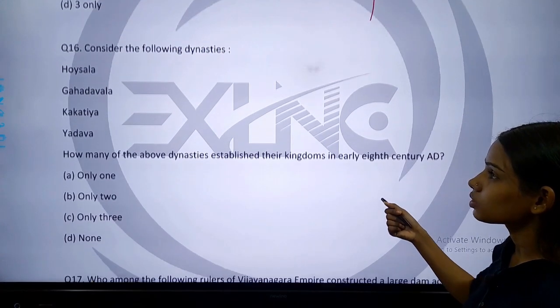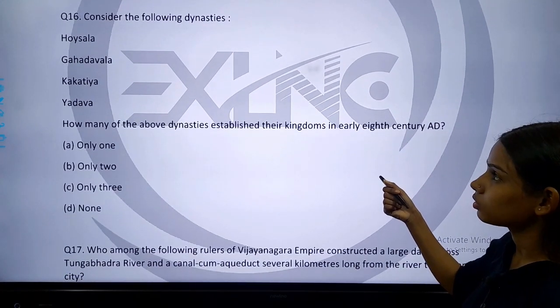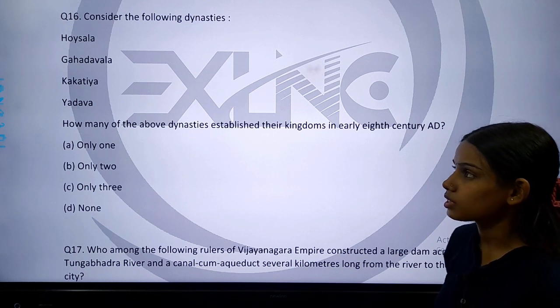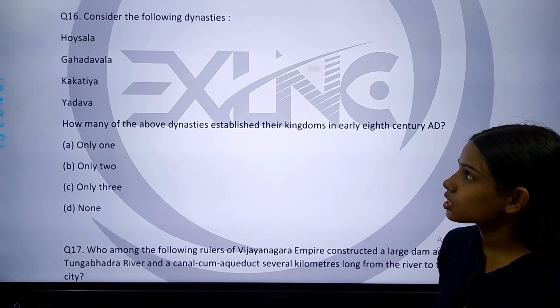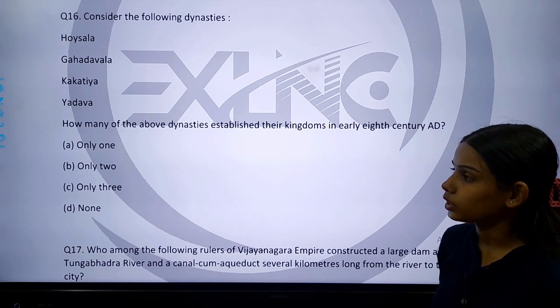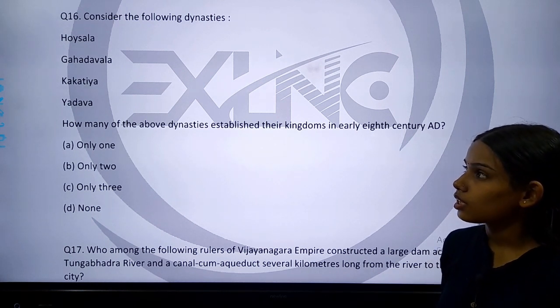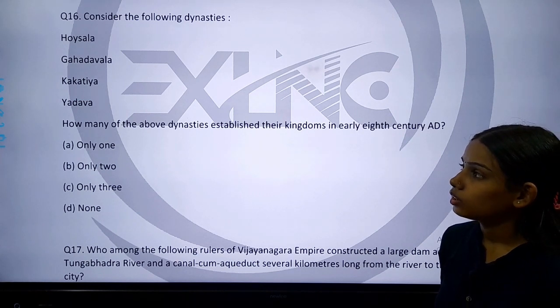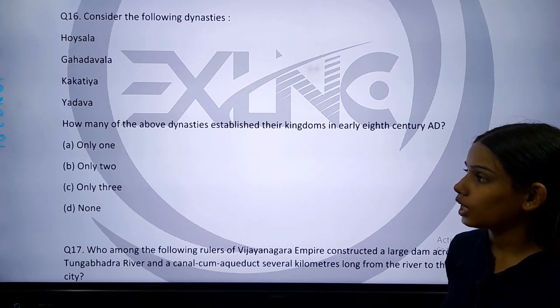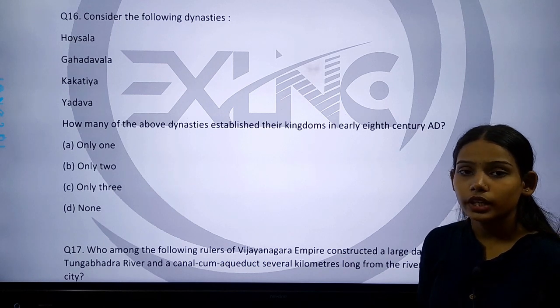Now come to next question, question number 16. So this is question number 16. Consider the following dynasties. The dynasties are Hoysala, Gadhawala, Kakatiya and Yadav. So these are the 4 dynasties.